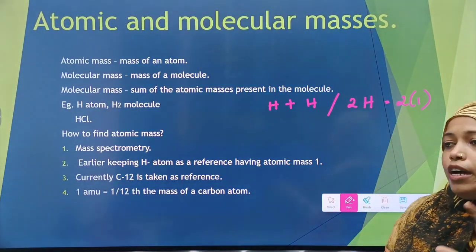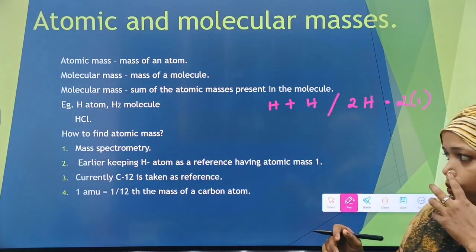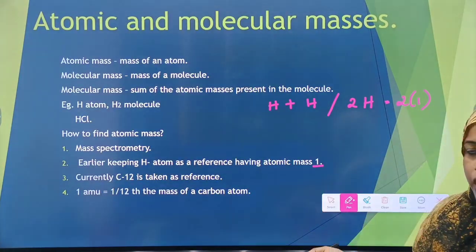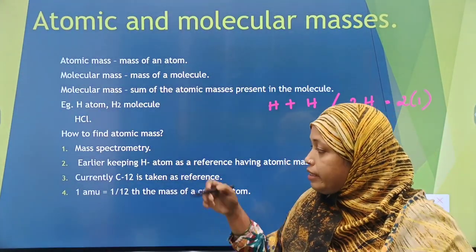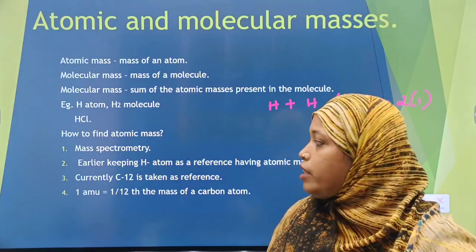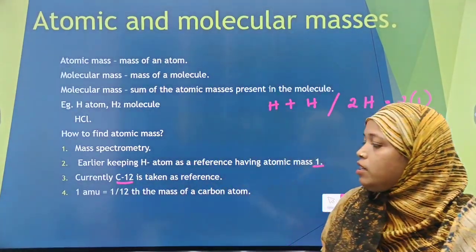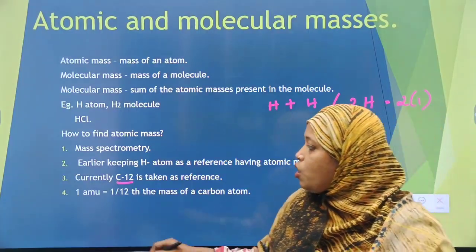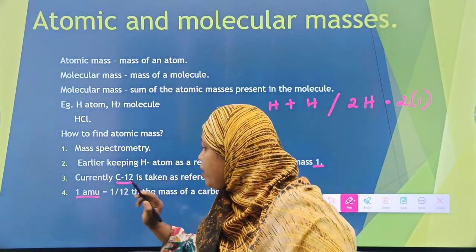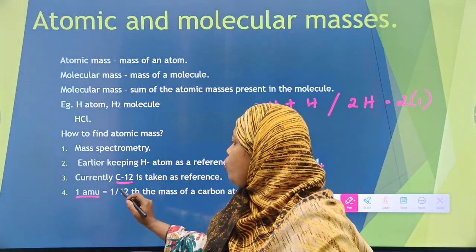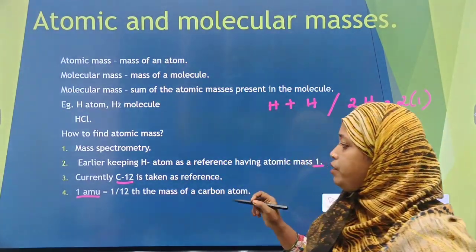So they kept the hydrogen atom as a reference, where the atomic mass of hydrogen is 1. Currently, we have C12. Carbon 12 is taken as the reference, where we give a unit, 1 AMU, which is 1/12 of the mass of a carbon atom.